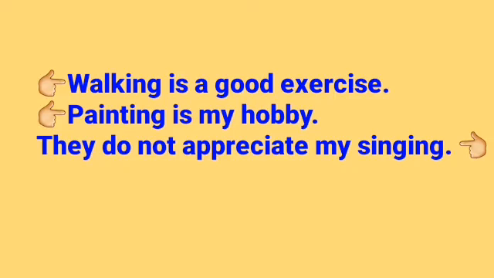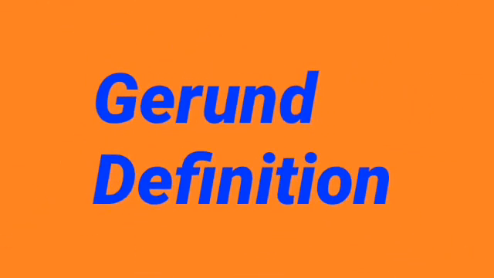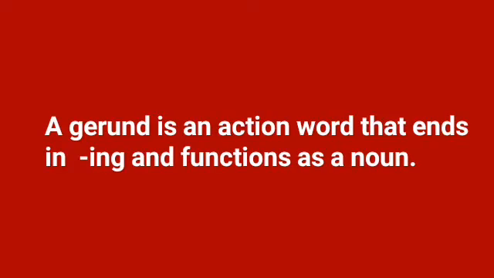Read the following sentences. Walking is a good exercise. Painting is my hobby. They do not appreciate my singing. Here, walking, painting, singing are action words, they do not refer to tense. They end with the ing form. They are called gerund. A gerund is an action word that ends in ing and functions as a noun.